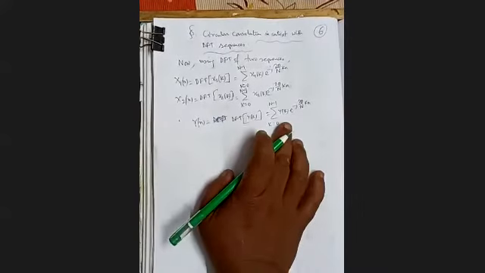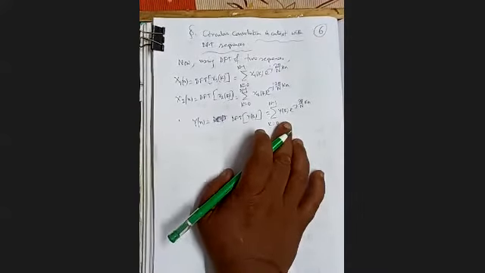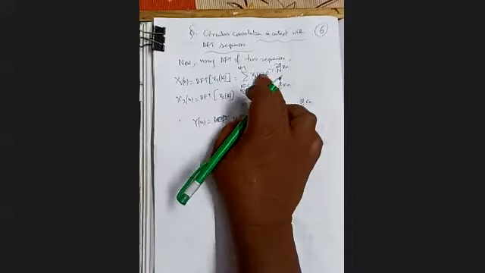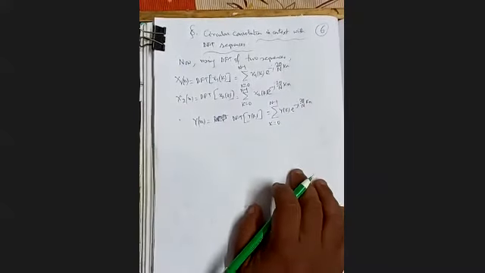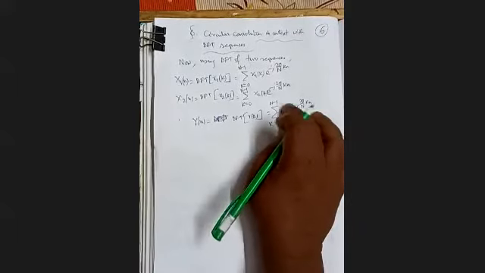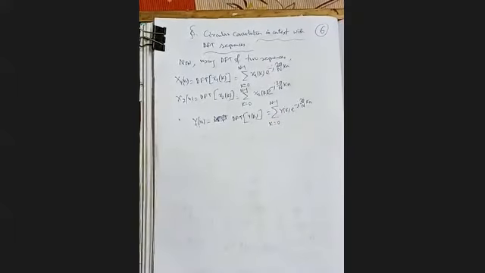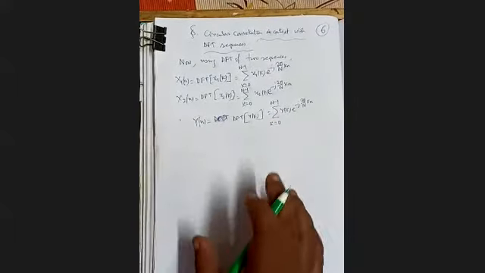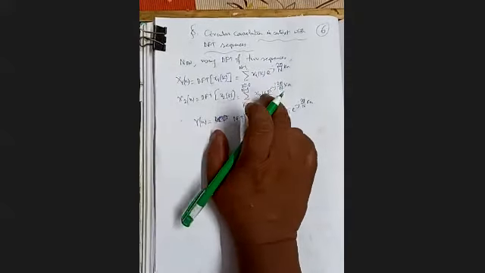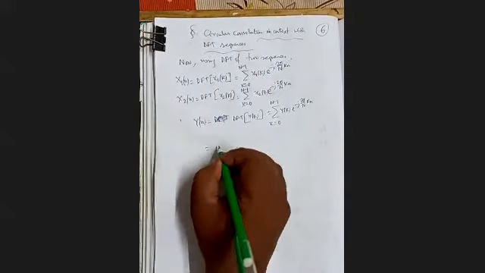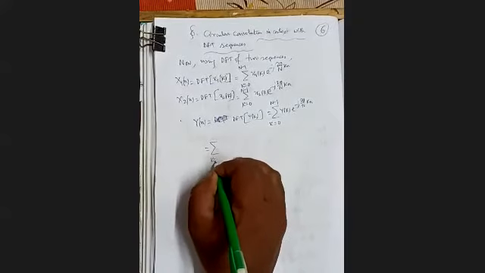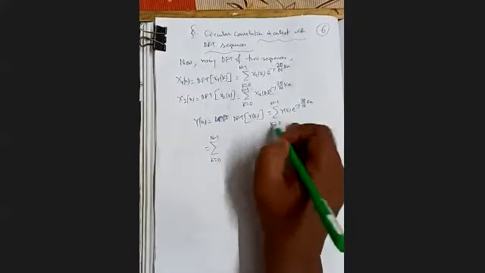But y(k), as I told you earlier, is the circular convolution of small x1 with small x2. So we replace y(k) in terms of the expression of circular convolution between small x1 and small x2. So it will be k equal to 0 to N minus 1 as usual.